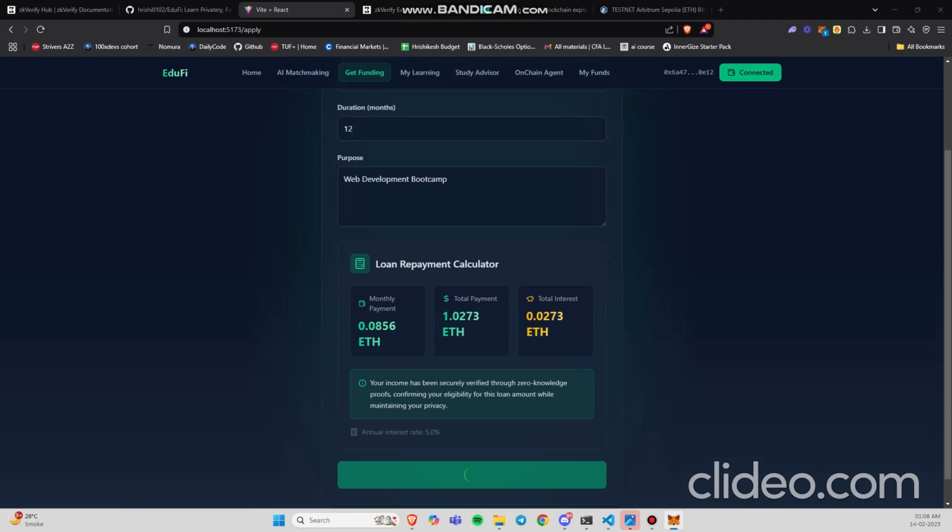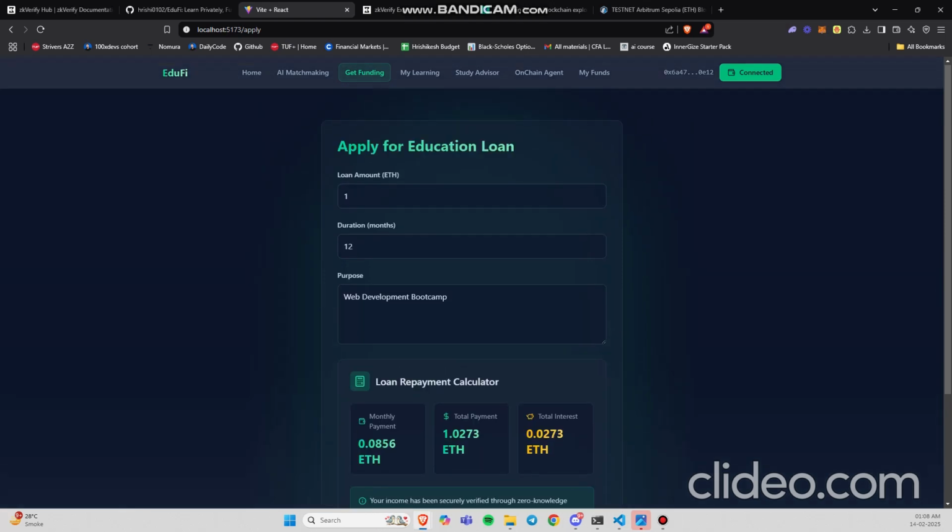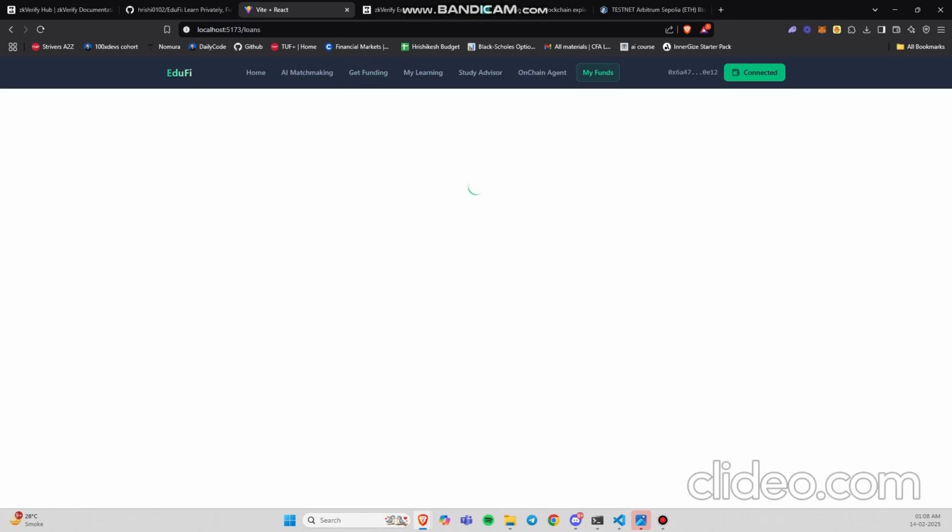So these loans and all the details have been stored in the EduFi.sol smart contract, which is deployed on EduChain as well as Arbitrum Sepolia.